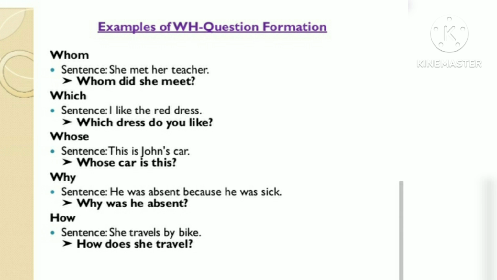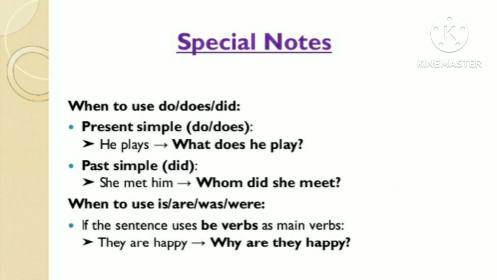So the answer is it's John's. Why is used to ask about the reason. For example, he was absent because he was sick. Now we ask why was he absent. So the answer will be because he was sick. How is used to ask about the manner or method. For example, she travels by bus. We ask how does she travel? Then the answer will be she travels by bus.